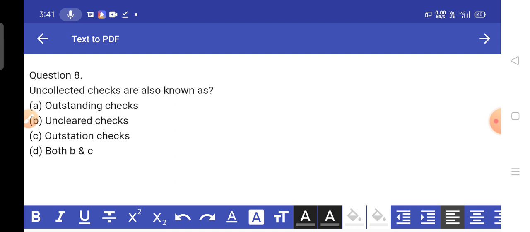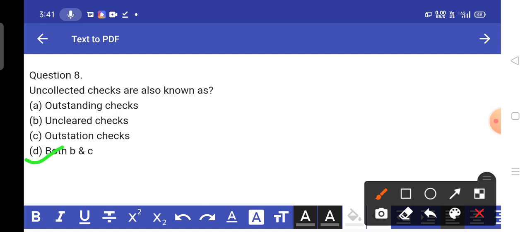The answer is option D, both B and C. Uncollected checks are also known as uncleared checks and outstation checks also. Have you understood? Uncollected checks are also known as uncleared checks and outstation checks.